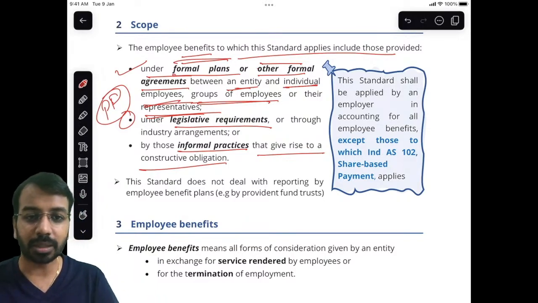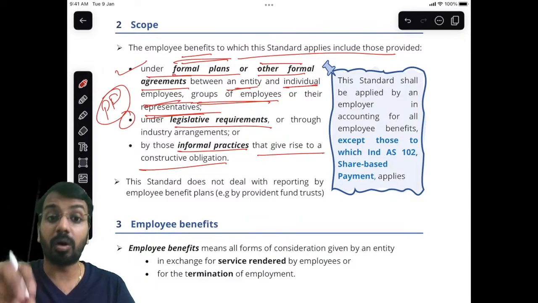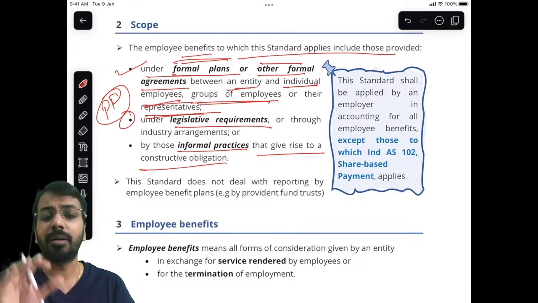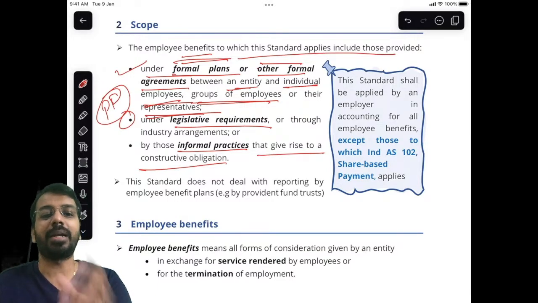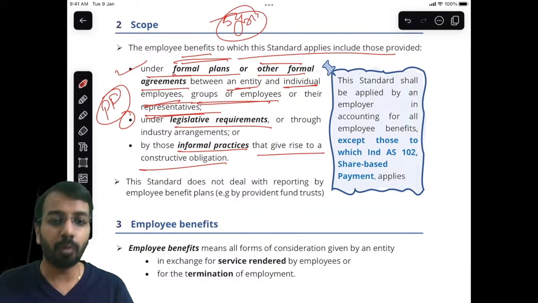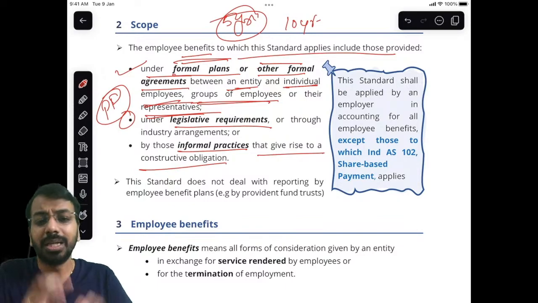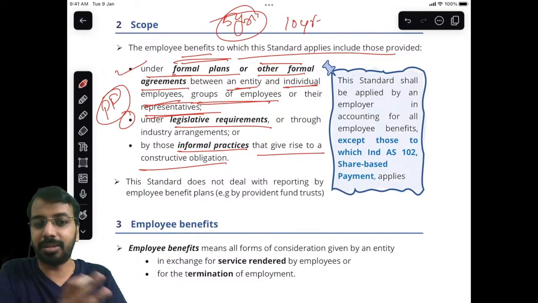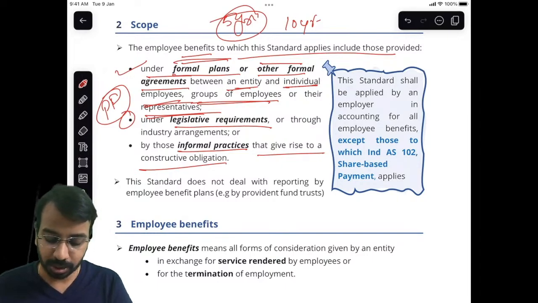There is no agreement for that, and there is no obligation on the employer as per the terms of the employment, but the employer on its own, as a customary practice, gives some kind of benefit. For example, every 5 years of completed service, we will give you 5 grams of gold. Or once you complete 10 years of service, we will give you 10 grams of gold. This is an age-old practice, and because of this age-old practice, you have a constructive obligation.